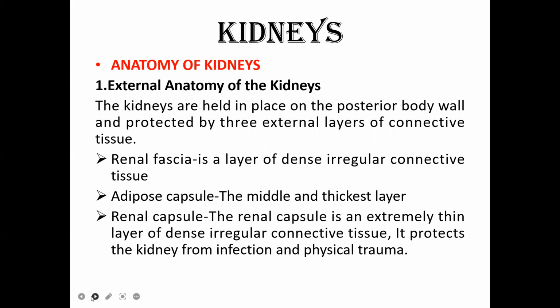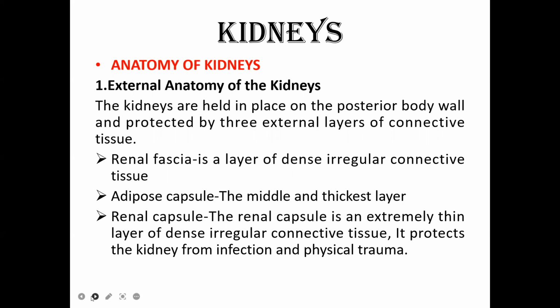If you see these kidneys, as I told you, one pair of kidneys are held in place on the posterior body wall and protected by mainly three external layers of connective tissue. Clear? The kidneys are externally protected by three layers of connective tissue. What are the three layers? That is renal fascia, adipose capsule, and the renal capsule. These three layers totally protect the kidneys.